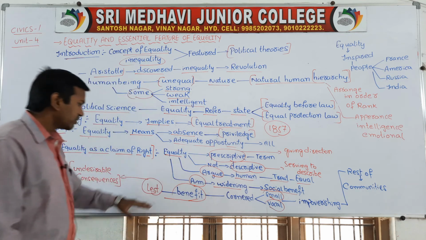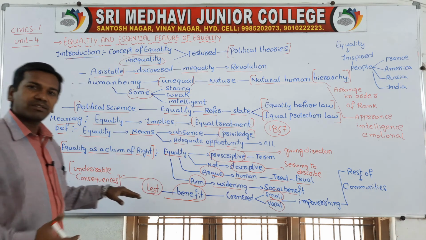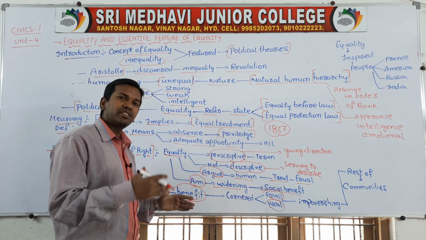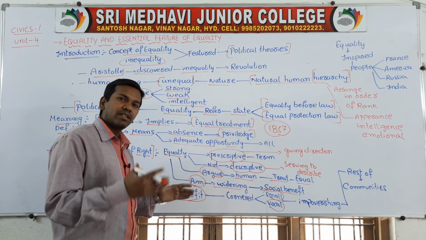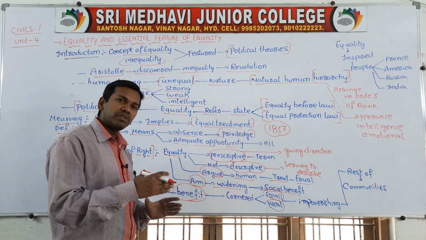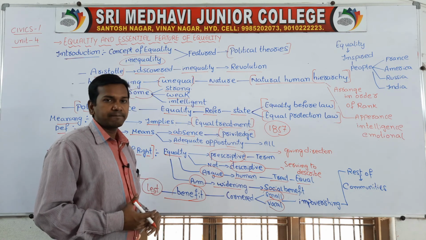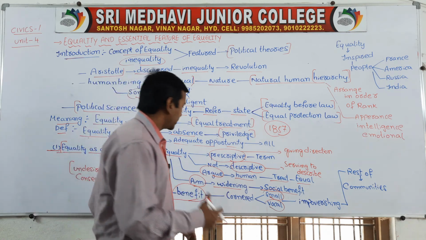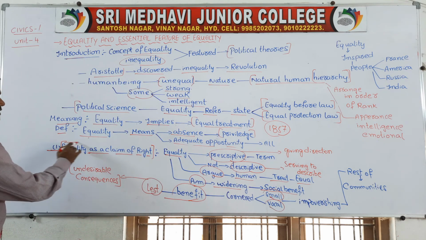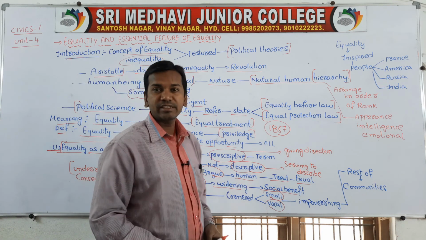But what's happening is the 'lest'. What is meant by 'lest'? Undesirable consequences. There are certain benefits that should reach all the people, but what's happening? Some benefits are going to some sections of people, due to which the remaining sections of the people are facing a problem of poverty. This is the main point. So, equality has a claim of right. The next important features we will discuss in the next class.